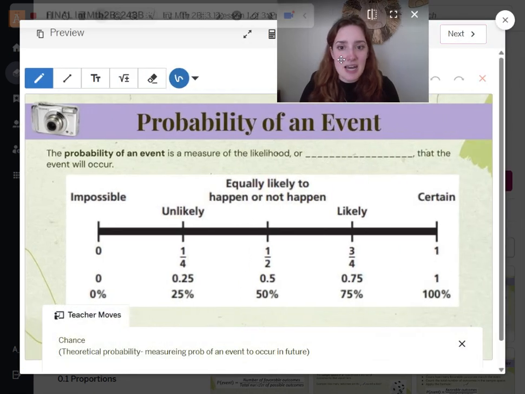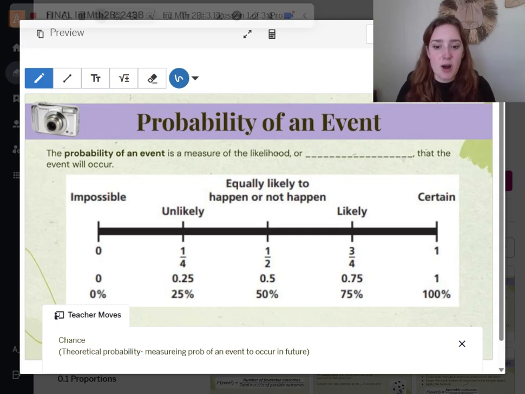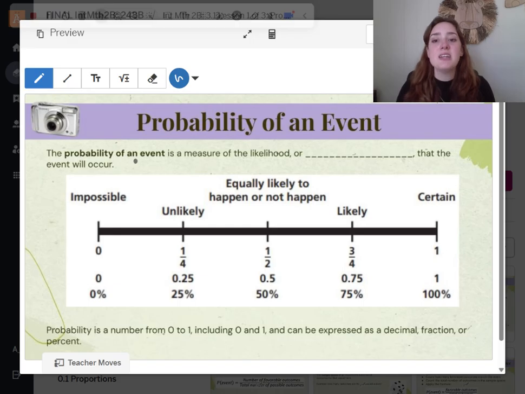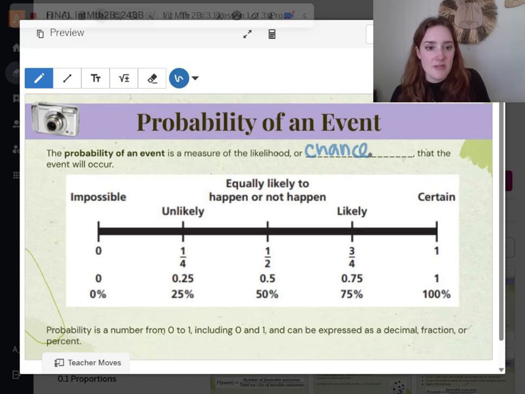All right, next slide. We've got some fill-in notes here. The probability of an event is measured by the likelihood or chance that the event will occur. When we're talking about the probability of an event to happen, it's on a scale of 0 to 1, where 0 is impossible, it's never going to happen, like the sun rising from the west, versus an event that's certain, 100%, like the sun rising from the east.